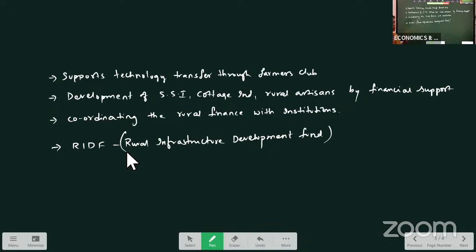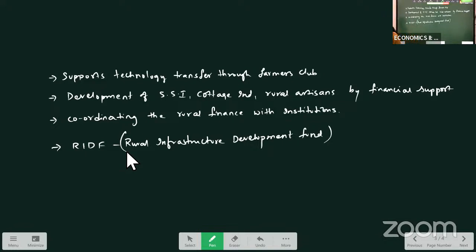What is rural infrastructure development? In rural areas, there is a lack of infrastructure. Infrastructure means what? Transport, communication, banking, warehousing, which are required for agriculture. That is very backward. So, with the support of NABARD, finance is provided to the state government for development of rural infrastructure. Transportation facilities have increased. Also means state government will get the funds from NABARD for development of transportation facilities, for increasing the warehousing facilities in the rural areas.